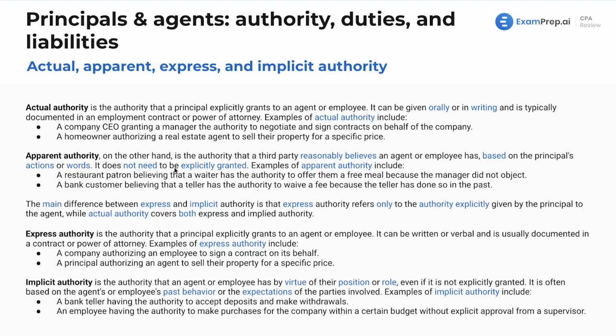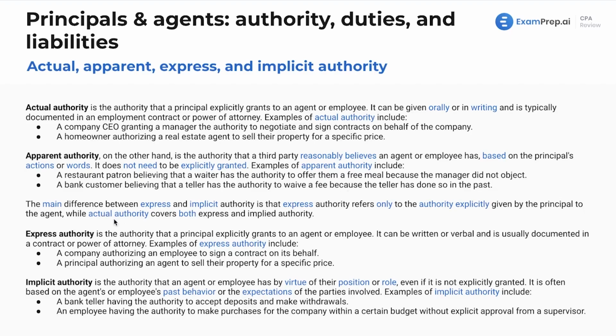Does not need to be explicitly granted. Some examples here. A restaurant patron believing that a waiter has the authority to offer them a free meal because the manager did not object. So that's another great example here, right? I mean, if I walk into a restaurant and any member of the staff, the maitre d' or someone just standing in the front or someone who works there, I believe they'd probably be able to give me a free meal, but maybe they don't have the authority to do so. A bank customer believing that a teller has the authority to waive a fee because the teller has done so in the past. Again, that is apparent authority. Whether it's true or not, it just seems apparent.